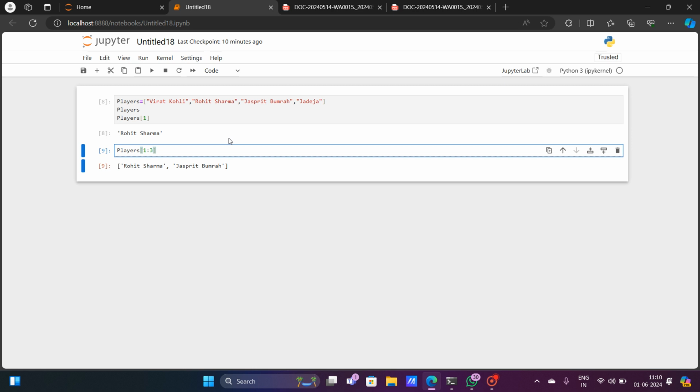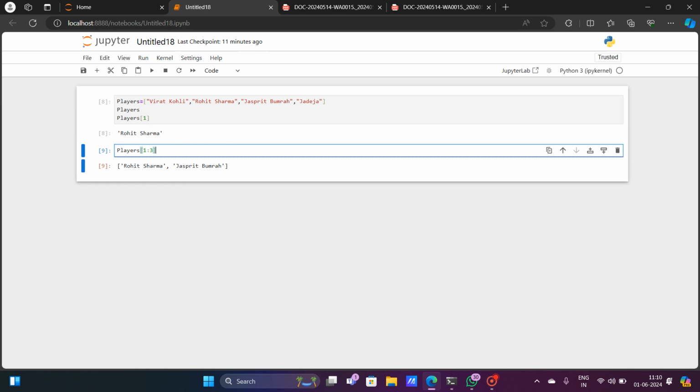Whenever I am assigning 1 to 3, it is not going to take the third index. Third index is Jadeja, but it is not taking the element called Jadeja, or the value called Jadeja. Why is it not taking? Because it never takes the last element. In the Python programming language, whenever you try to extract from the data structure, it may be from tuple, it may be from list. I also told this in the previous video in case of list, that whenever you try to extract the last element, I mean the last indexing, it will never take it. So suppose if I want to extract from 1 to 3, it will never take the third element.